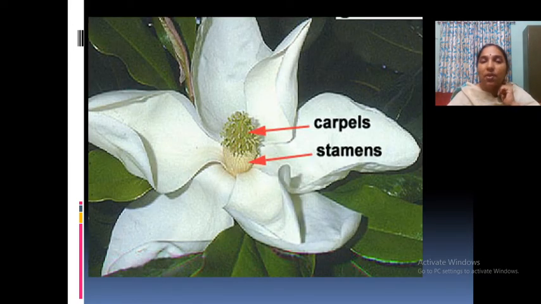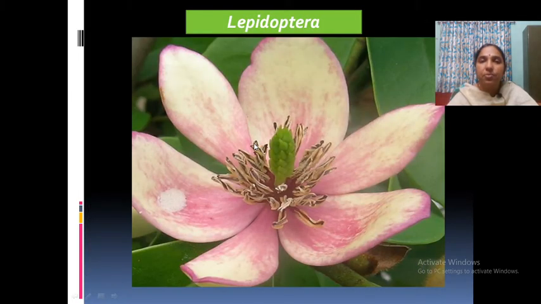So, this is the flower structure. This is the condition: a dome-shaped structure with stamens and carpels arranged on it. Just remember the Anonaceae family, where you can see a somewhat similar structure, but here the flowers are large. See how it is arranged, the gynoecium and here the stamens.